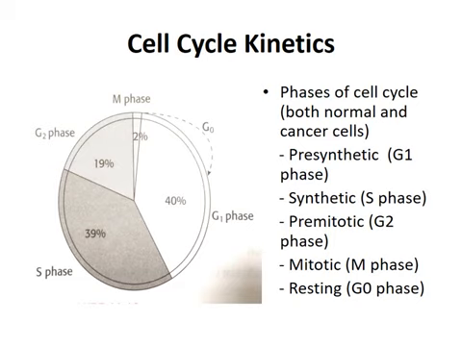The next phase, the G2 phase, which is 19%, is also called the pre-mitotic phase. Here there is synthesis of cellular components for mitosis, the protein and RNA synthesis. The next phase, the M phase, which is 2%, is also called the mitotic phase. Here there is mitotic cell division. The next phase is the resting phase, the G0 phase. Here cells stop dividing temporarily or permanently.